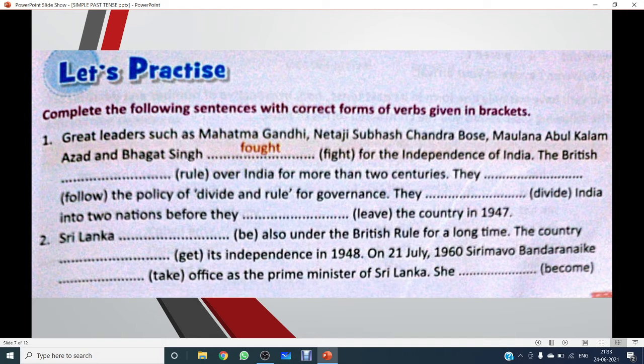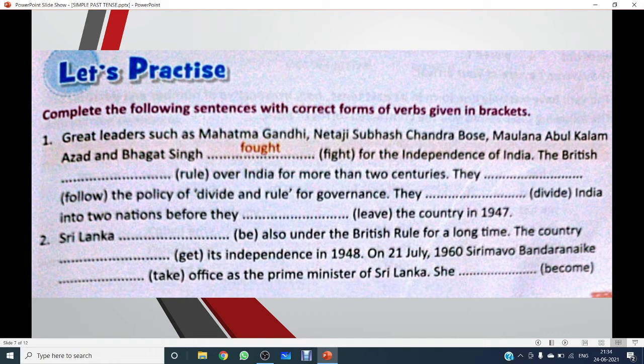Number two, Sri Lanka was also under the British rule for a long time. The country got its independence in the year 1948. On 21st July 1916, Sri Mavu Bandaranaike took office as the Prime Minister of Sri Lanka.